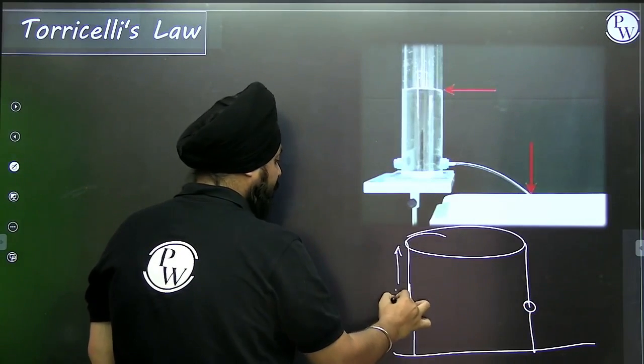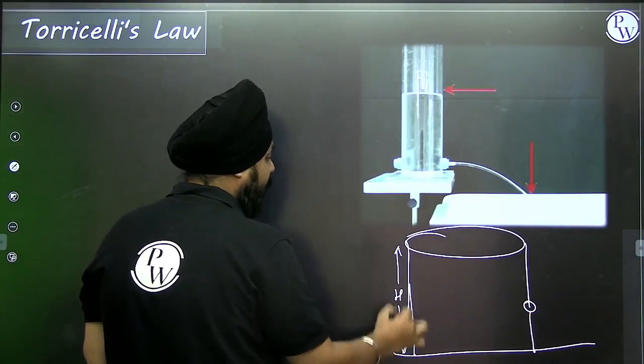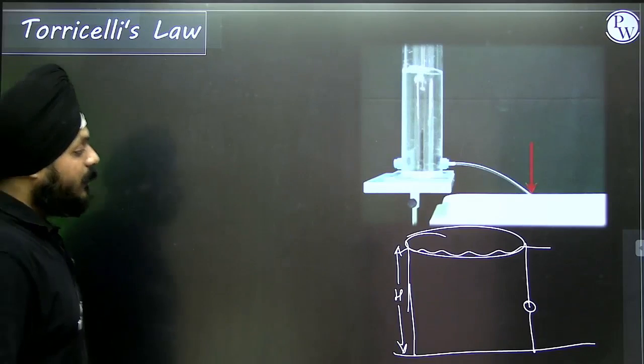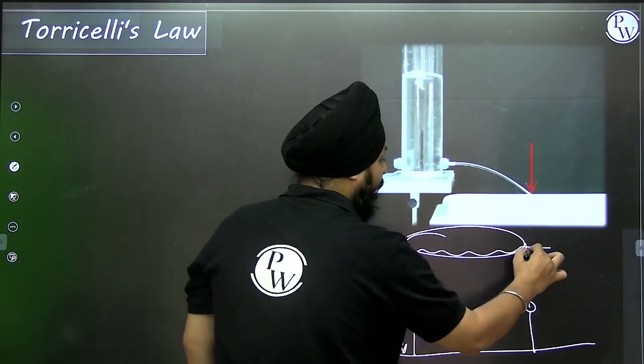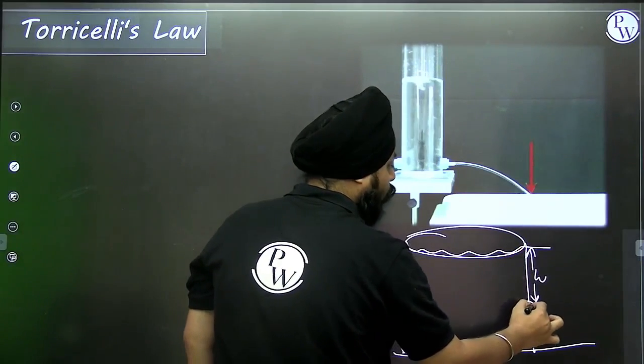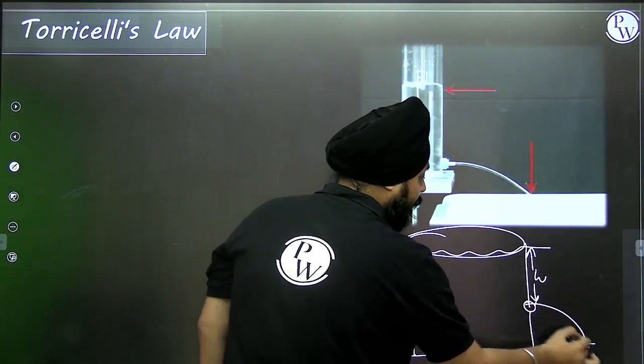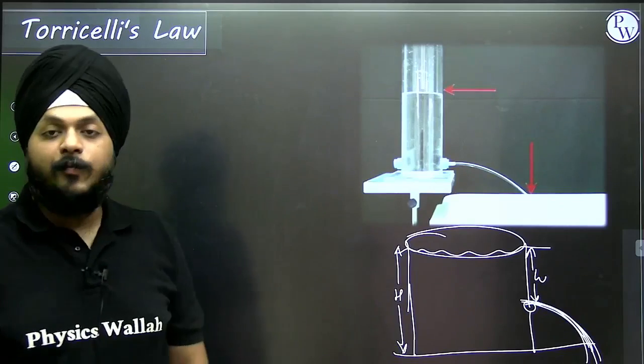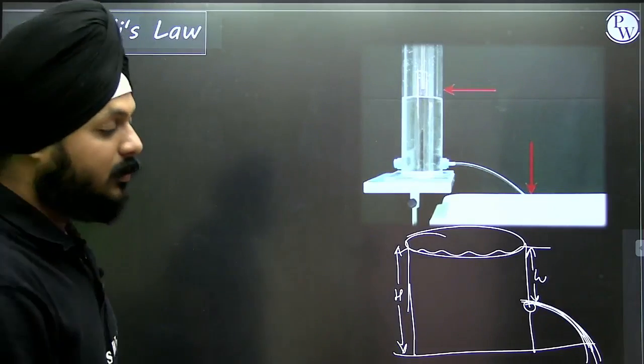The height up to which water is filled in the tank is h. Now at a small height, one hole is made, and from which the water is getting out.